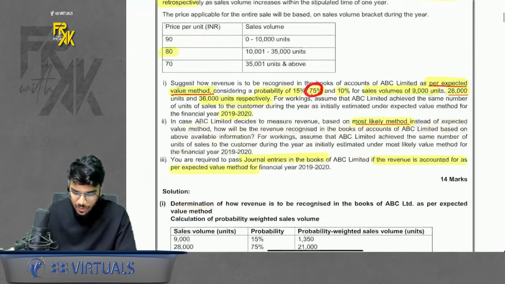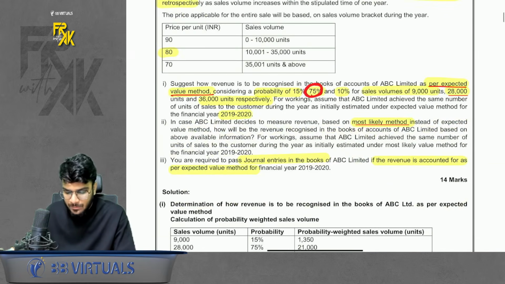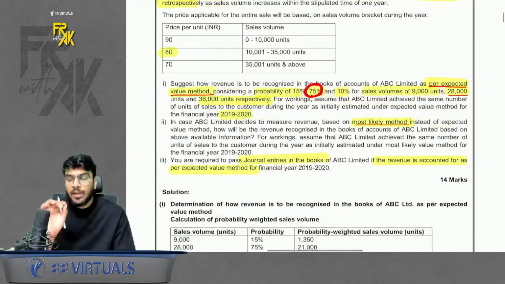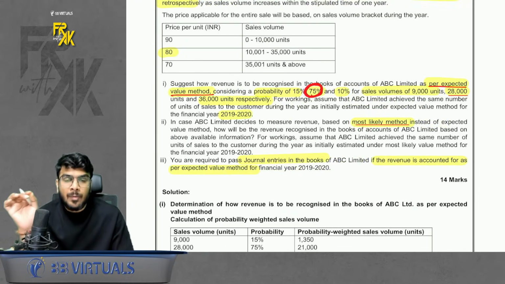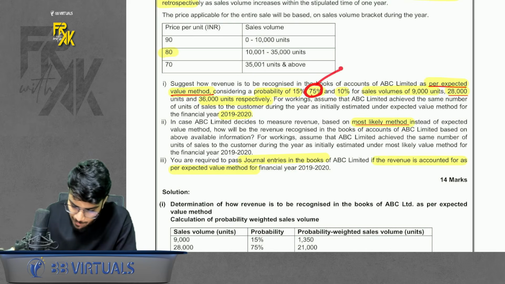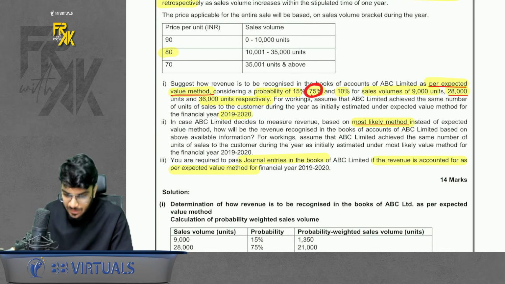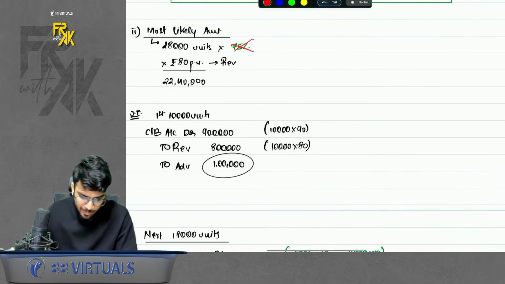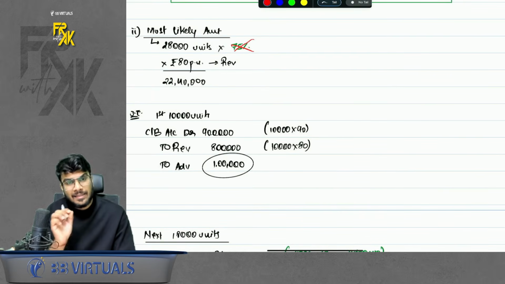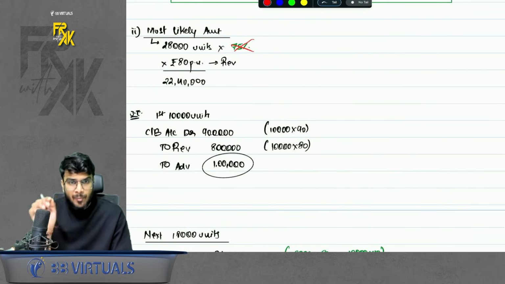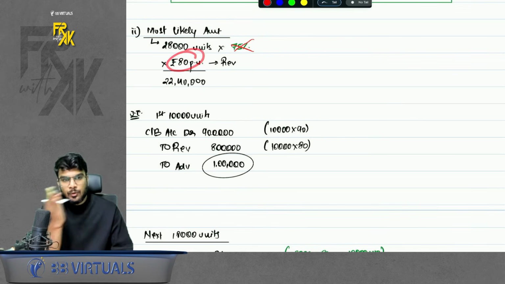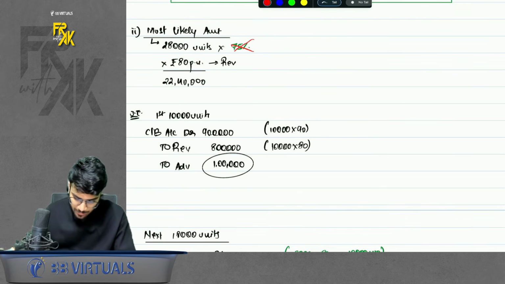In the second part, they tell us to use the most likely method. Most likely method, we don't multiply by probability. We just take the higher probability sales value. Remember, in this method, we don't multiply by the probability. So don't make the mistake of multiplying by probability. So we assume that 28,000 will be our sales because that has the highest probability. And if you see that sales volume, it will be rupees 80.